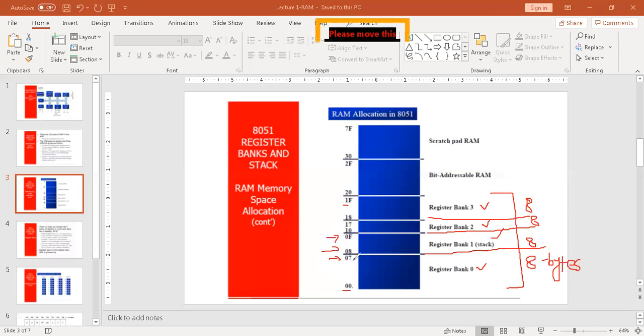We are given the lower limit and the upper limit. The address from 00 to 07 is for register bank 0, and the address from 08 to 0F is for register bank 1, and the same for register bank 2, and the same for register bank 3.